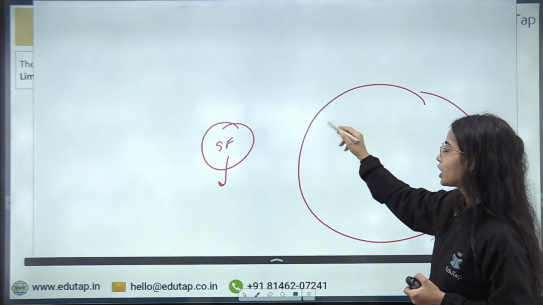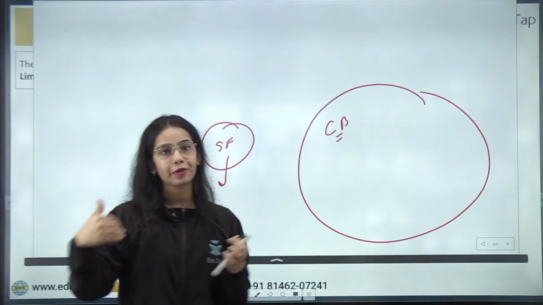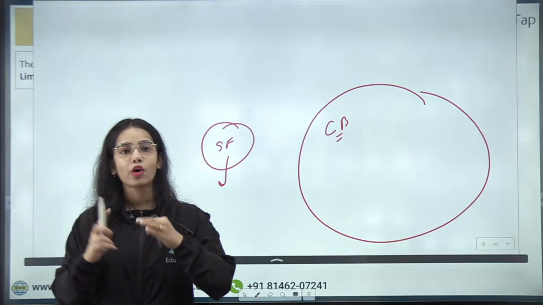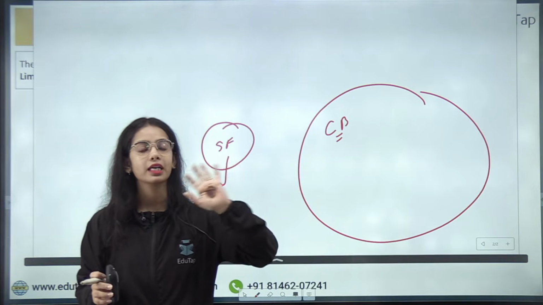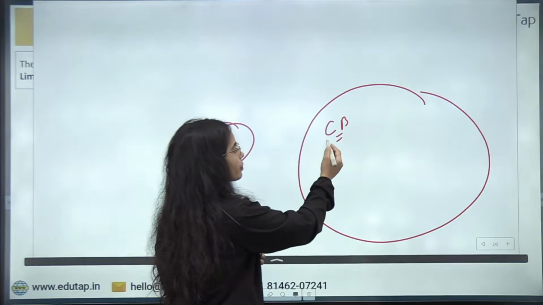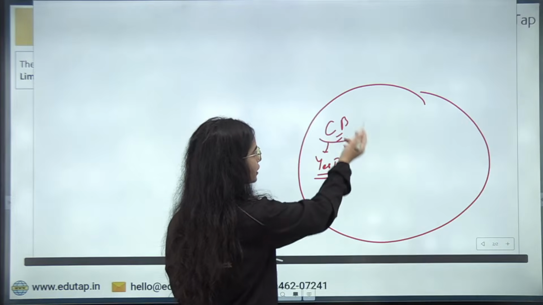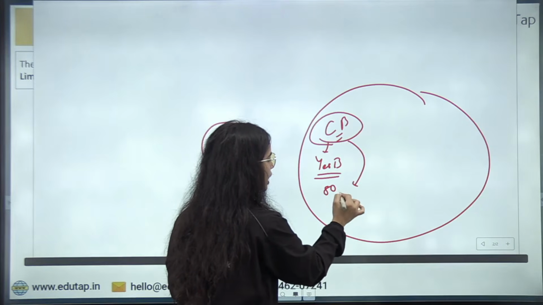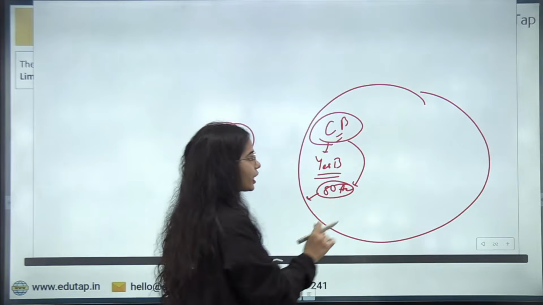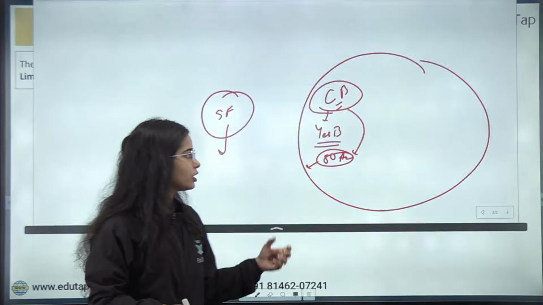They can provide corporate banking. Let's say EduTap has 50 employees. Now for the 50 employees, the accounts have to be opened in a particular bank, let's say Yes Bank. So that is corporate banking. Yes Bank is a universal bank that is able to provide corporate banking, that is able to open 50 accounts of the employees of EduTap, okay. So that is wholesale banking also, we can say. So this is the wholesale banking.